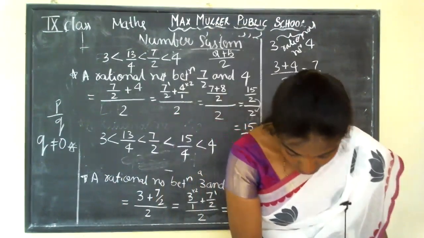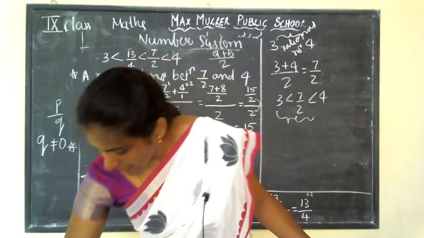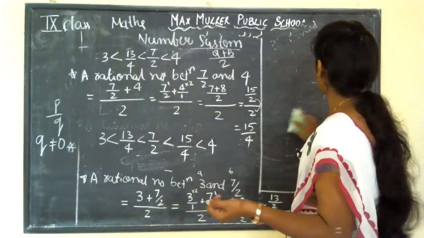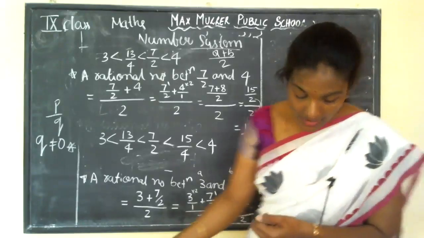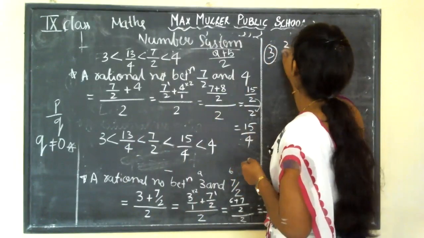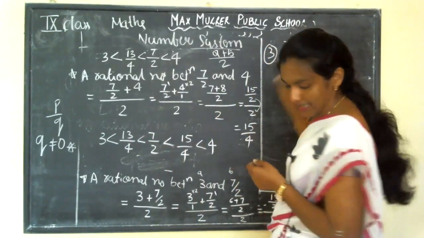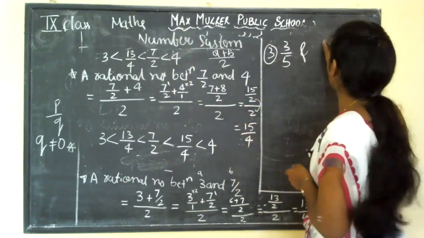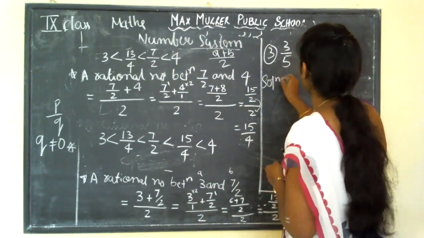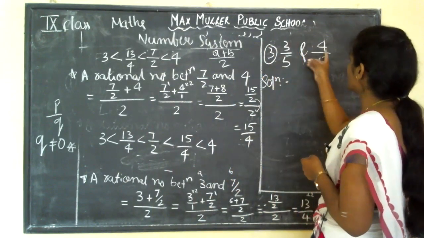Let me do that one. I will find 2 rational numbers between 3 by 5 and 4 by 5. Okay, the remaining 3 you need to find yourself. So here, these two are the rational numbers.